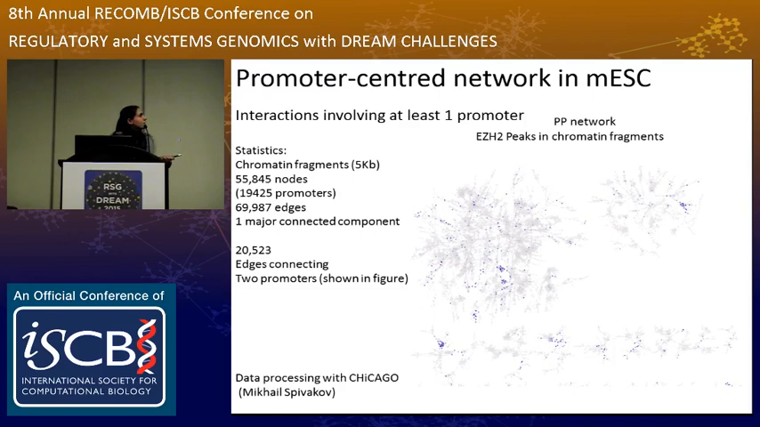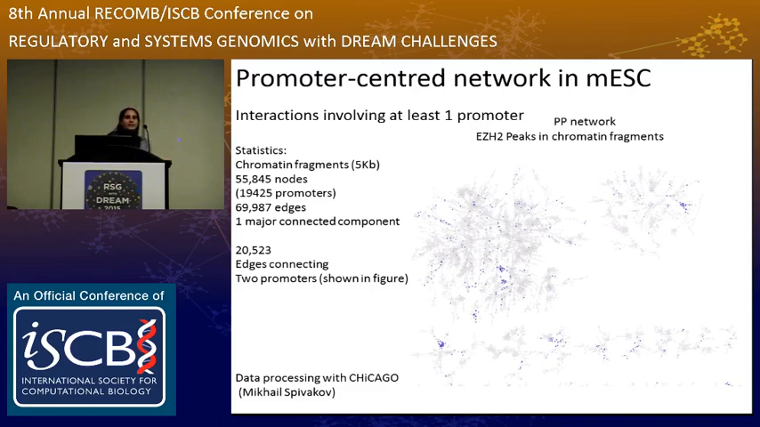So this is just a depiction of the promoter-centered network in mouse embryonic stem cells. In fact, here I'm just reproducing the promoter-promoter network just to show you. And the statistics, I guess you can't see that, but chromatin fragments have a size that is on average about 5 kb. And there are about 55,000 nodes and 90,000 more, 19,425 are promoters. And again, we have about 20,500 edges that connect to promoters.